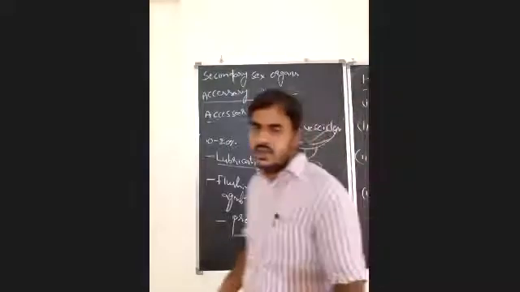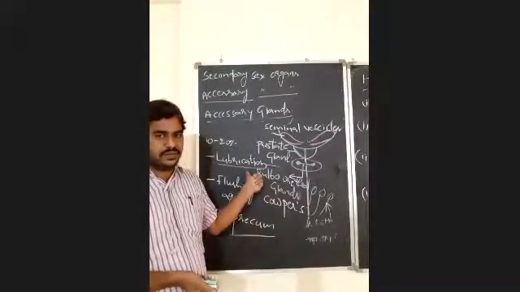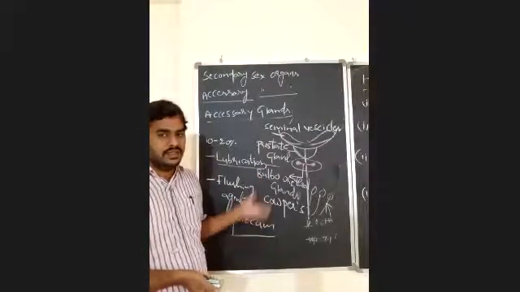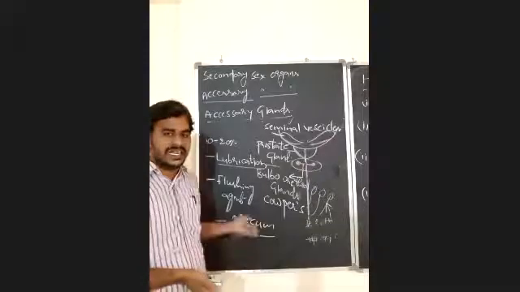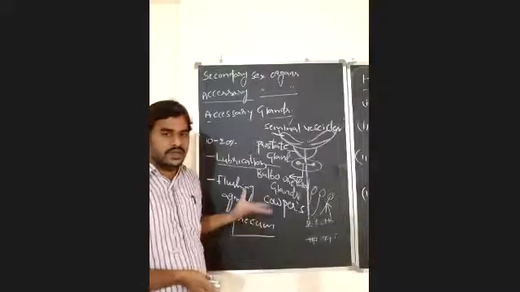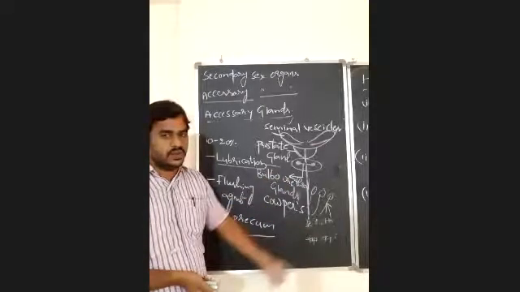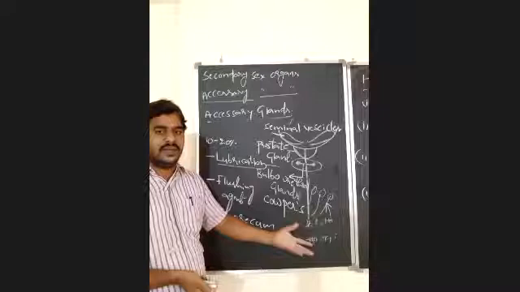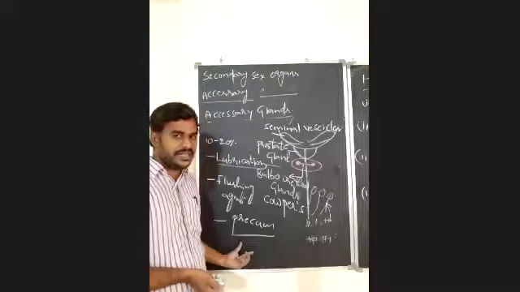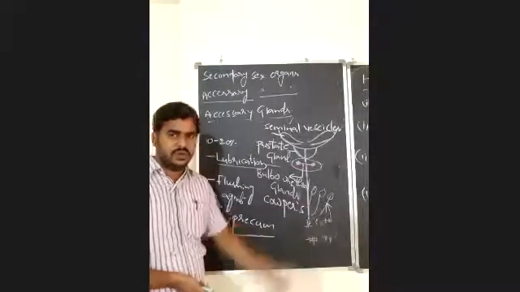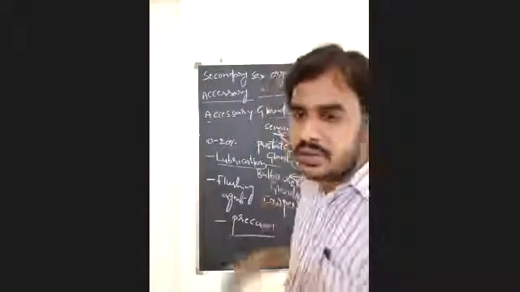What are the two important functions of the secretions of the bulbourethral glands? It acts as a lubricant and also as a flushing agent. It reduces friction and allows free movement of spermatozoa, and it cleans the urethra by removing urinary substances present in it. Before semen is released, the secretion of the bulbourethral glands, known as precum, is released. Why? To remove urinary substances, which avoids the mixing of urinary substances with the semen.